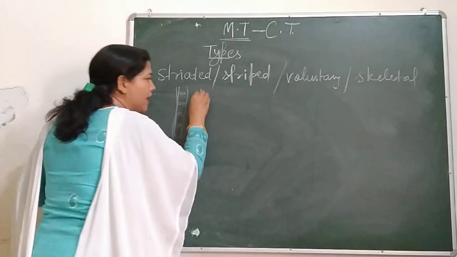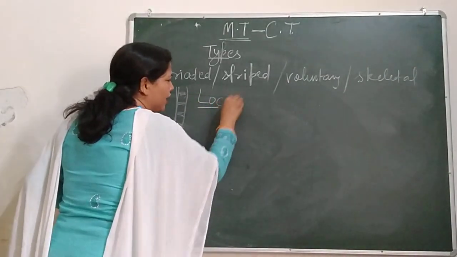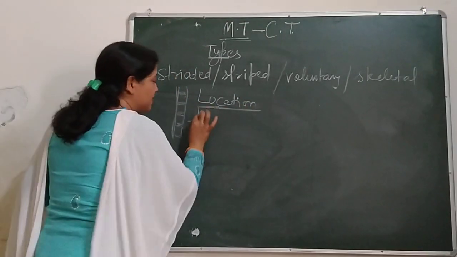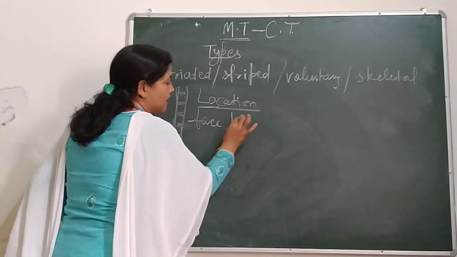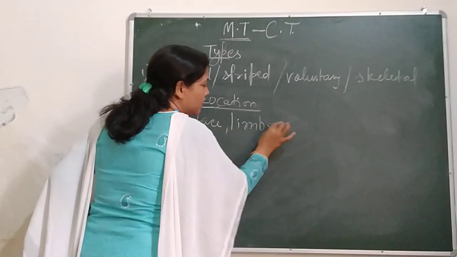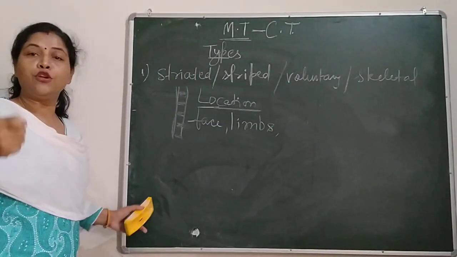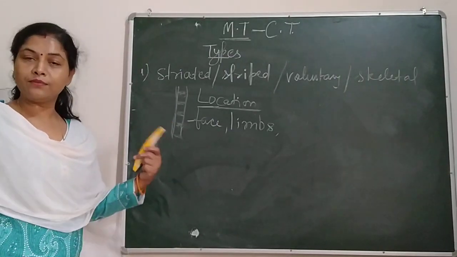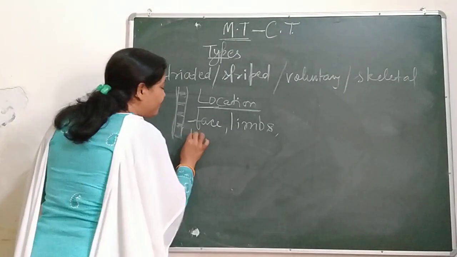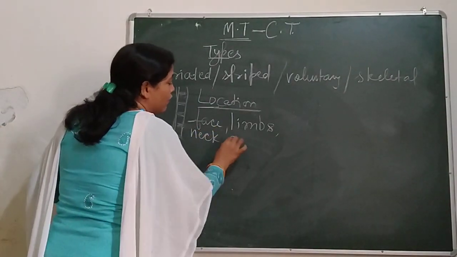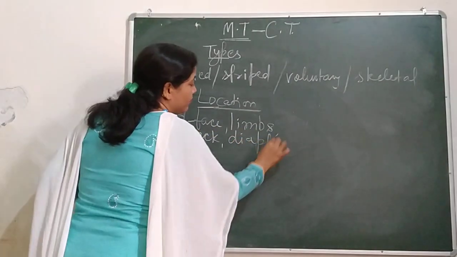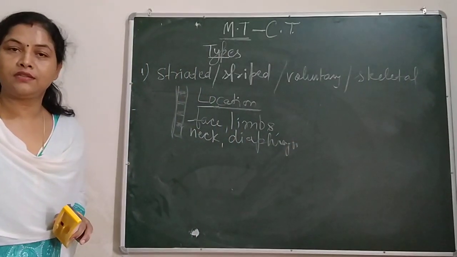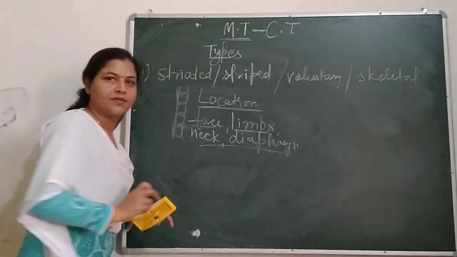Location: where are they found? They are found in the face. They are found in the limbs, I hope you understand, your forearms and your hind arms, that is, your legs and your hands. They are also found in the neck region and in the diaphragm. These are the locations.